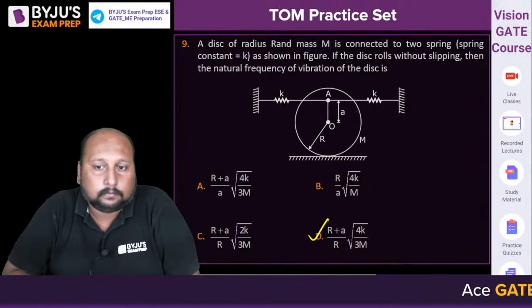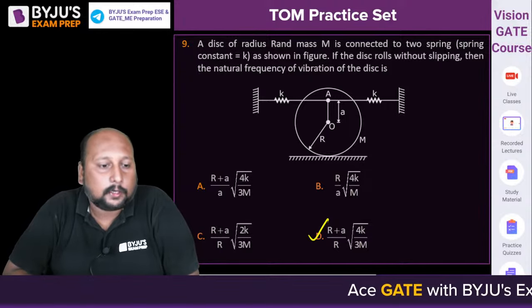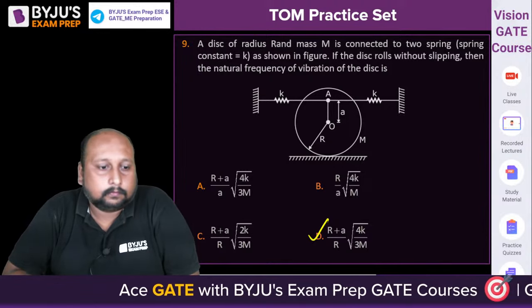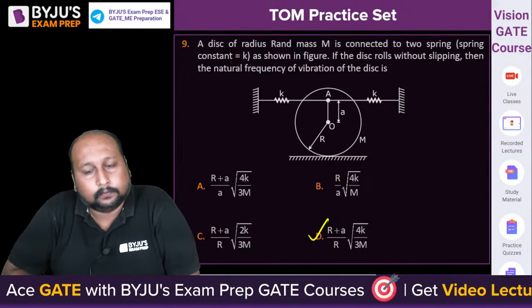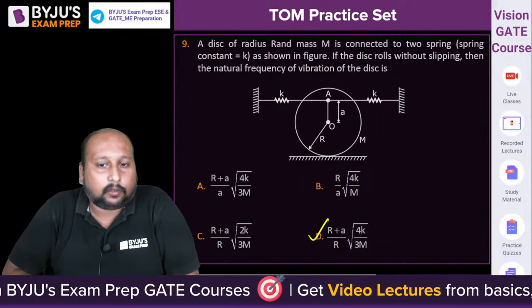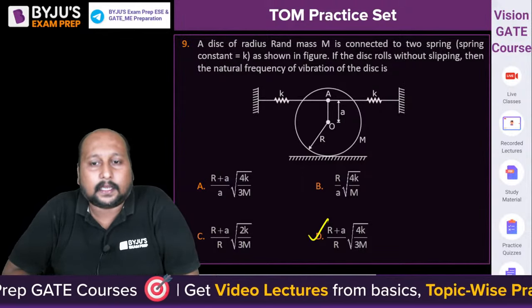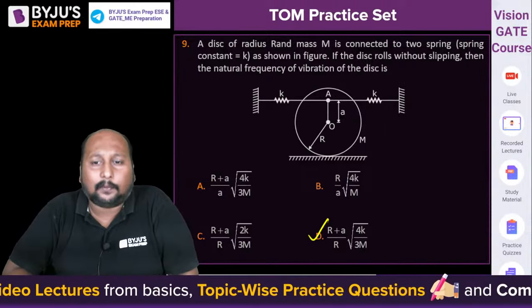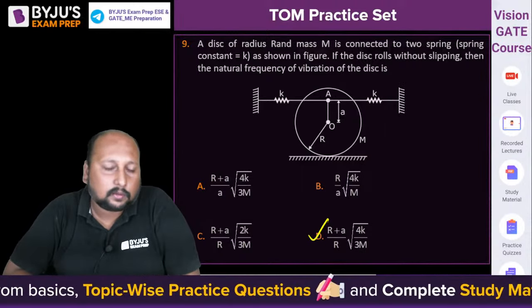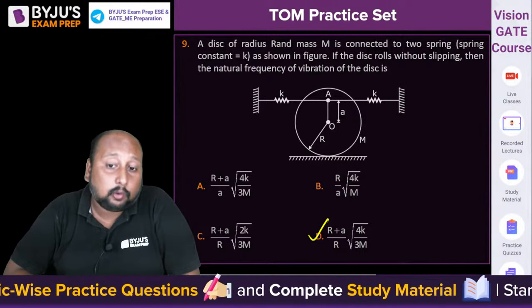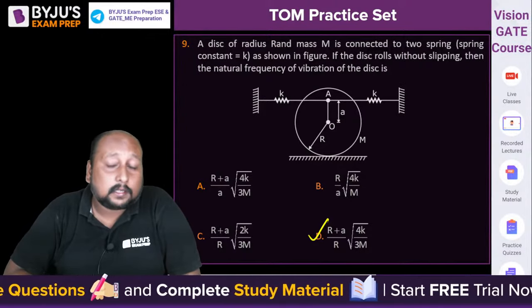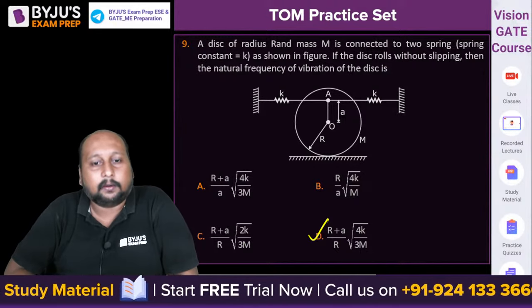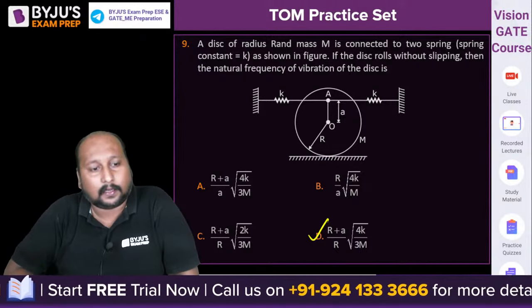Done. Clear hai? Understood? Anyone having any doubt? Okay. Option D, (R plus A) divided by capital R under root of 4k by 3m. Option C कैसा आ रहा था आप लोगों का? Some students were going with option C also. I think option C is correct अगर वो 2 बाहर होगा root के. If that 2 is outside the root, then answer C is correct: 2(R plus A) divided by R under root of k by 3m, that will be the correct answer.